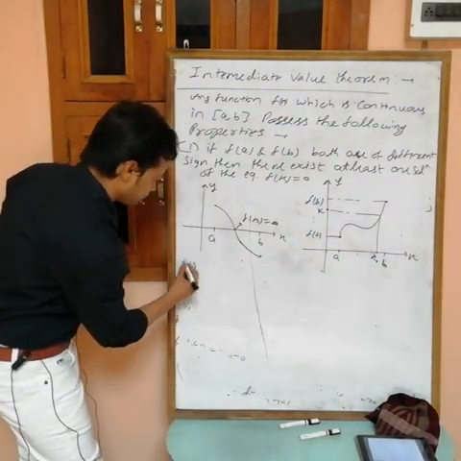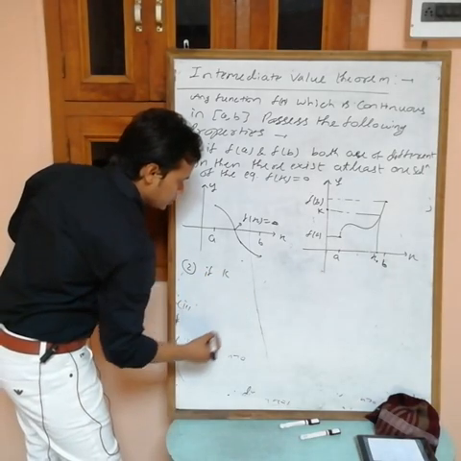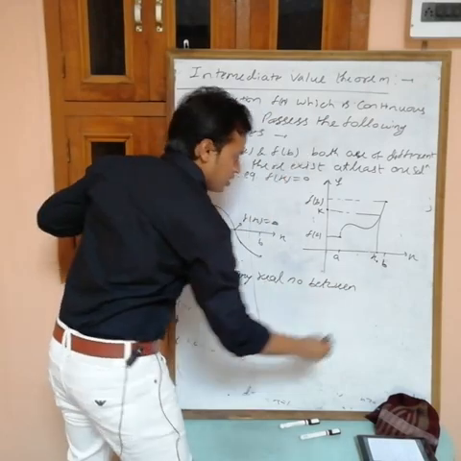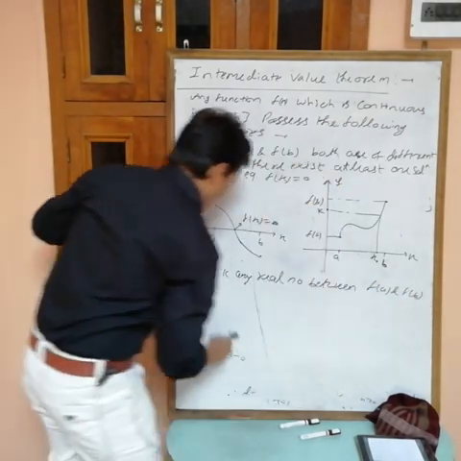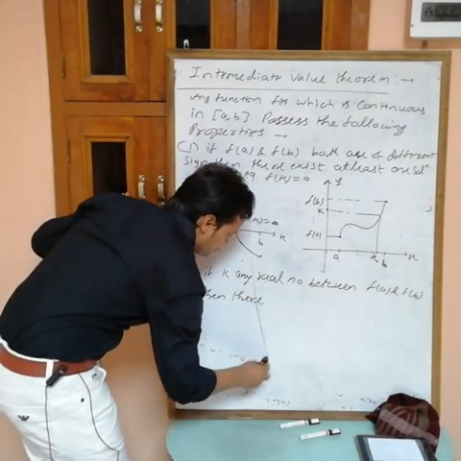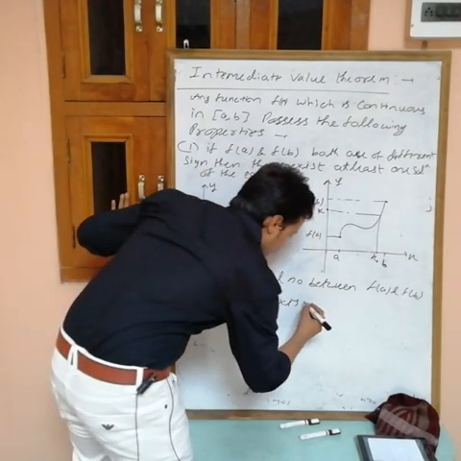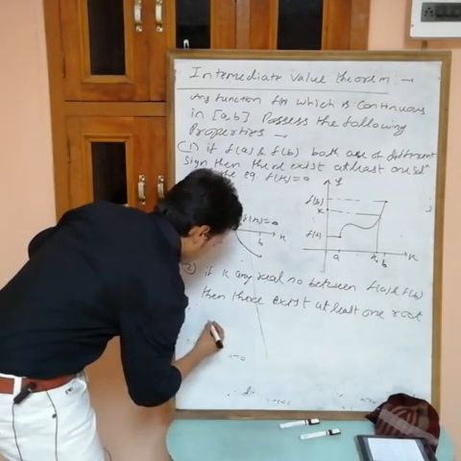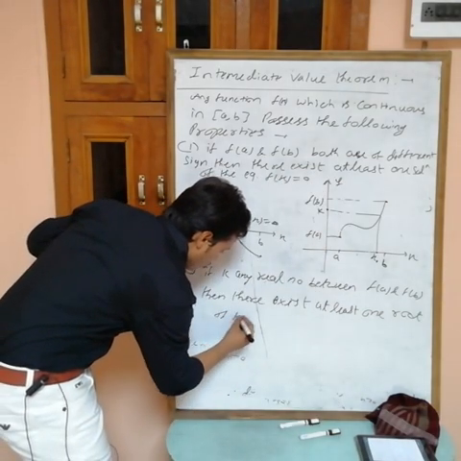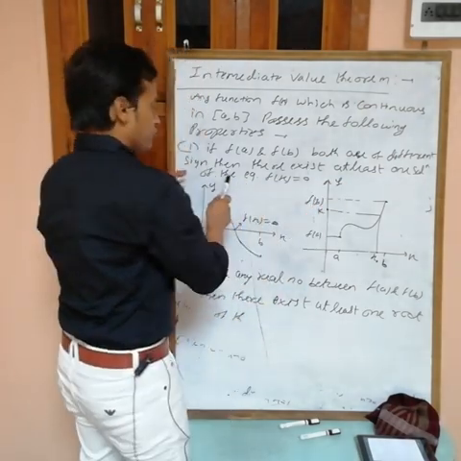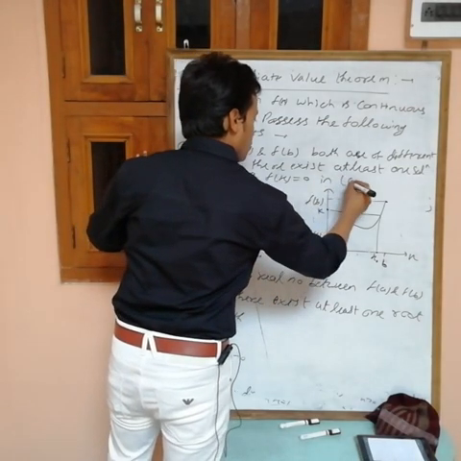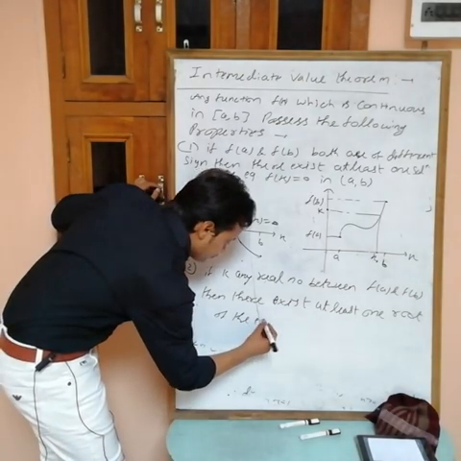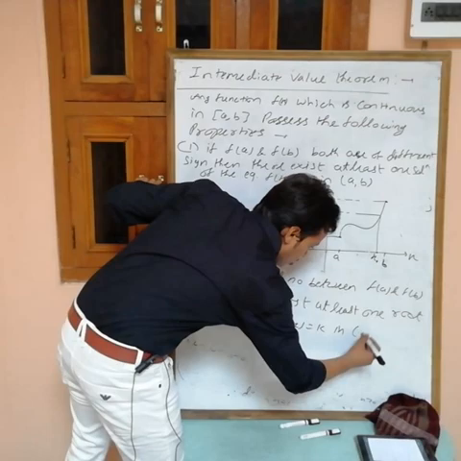And for this one, if k is any real number between f(a) and f(b), then there exists at least one root of the equation f(x) = k in (a, b). The root lies between a and b.